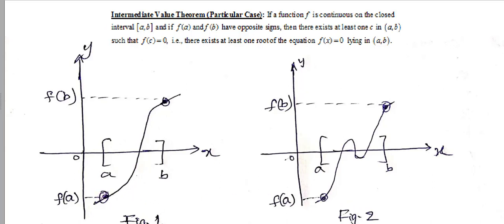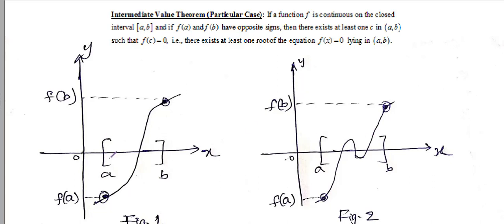In both the figures we are considering f of a as a negative value and f of b as a positive value, whereas in the first figure we considered the curve corresponding to the function like this, and in the second figure the curve is considered like this.